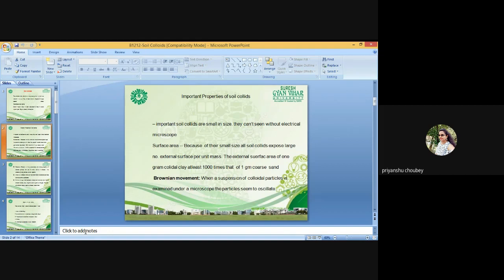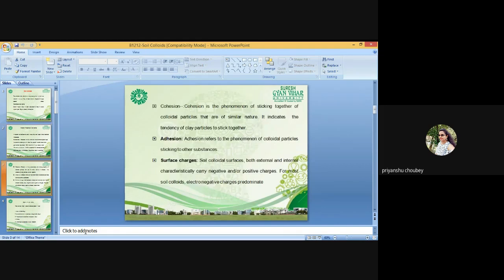The constant charge surface is negative charge developed in the layer silicate clay minerals by isomorphous substitutions, as we discuss in mineralogy.